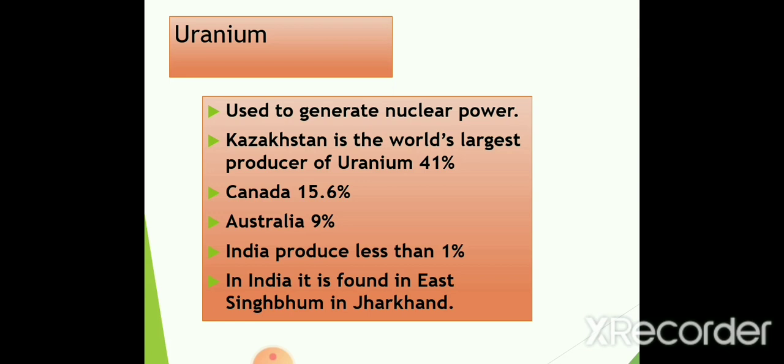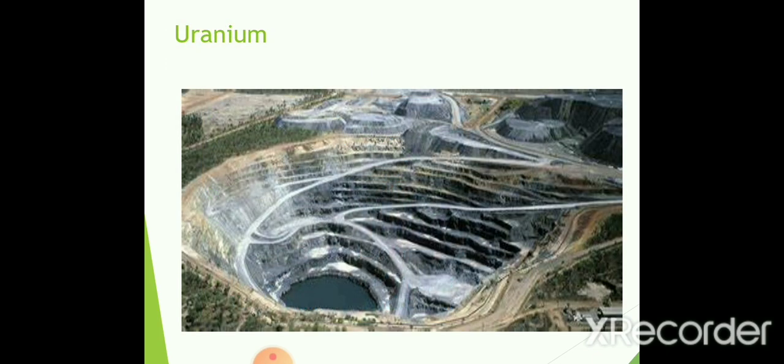Other producers are Canada with 15.6%, Australia 9%, India less than 1%. And where is it found in India? Uranium is found in Singhbhum in Jharkhand. Another important point to remember is where uranium is found in India. In India, it is found in East Singhbhum in Jharkhand. So the production is less than 1% and it is found in East Singhbhum. Now we'll move to the next one, that is the uranium mine. You can see the mine here, it's a uranium mine where this uranium is taken from beneath the earth.